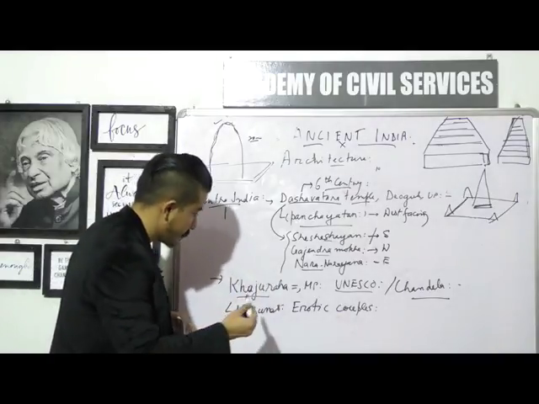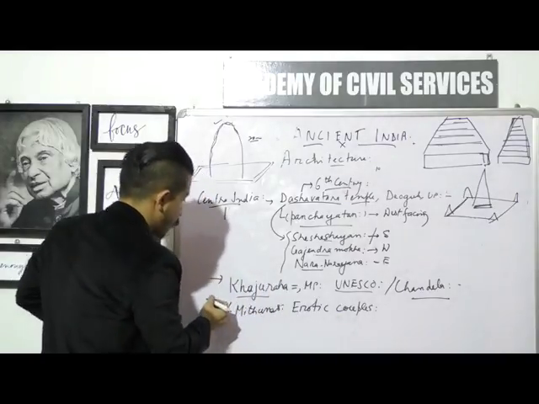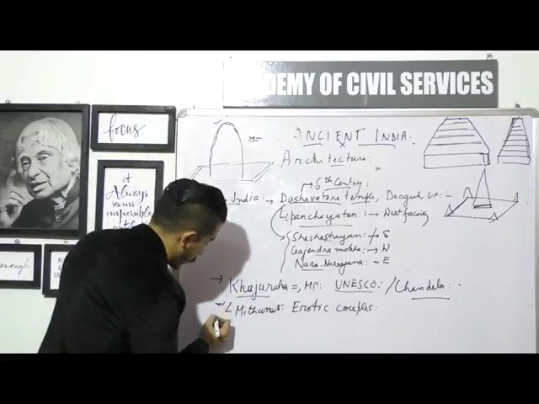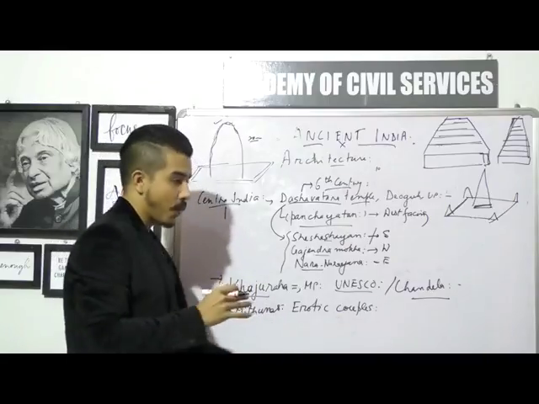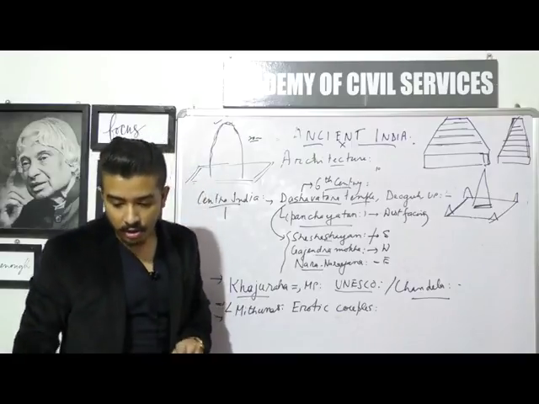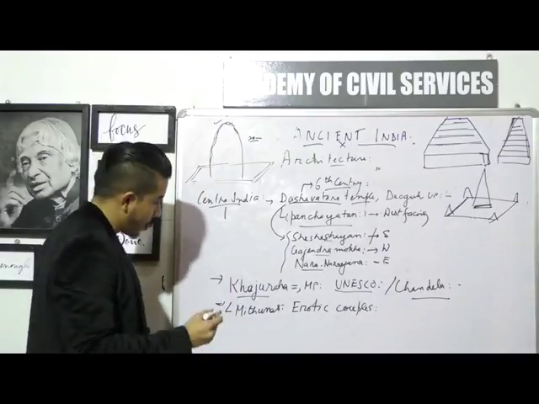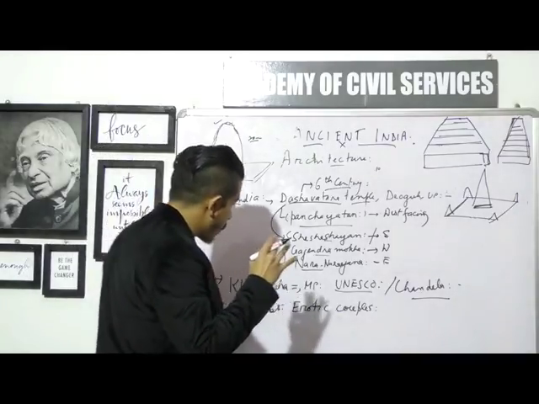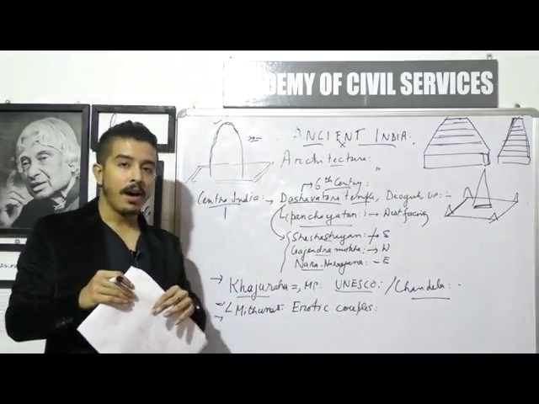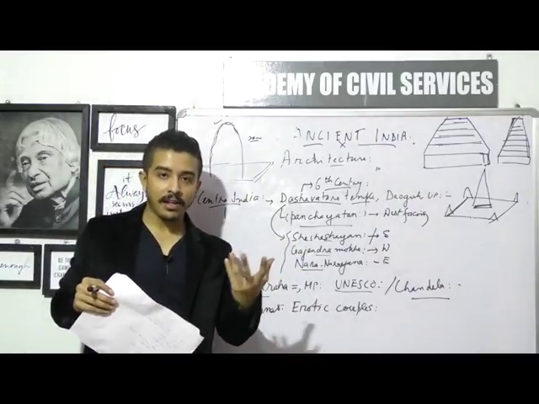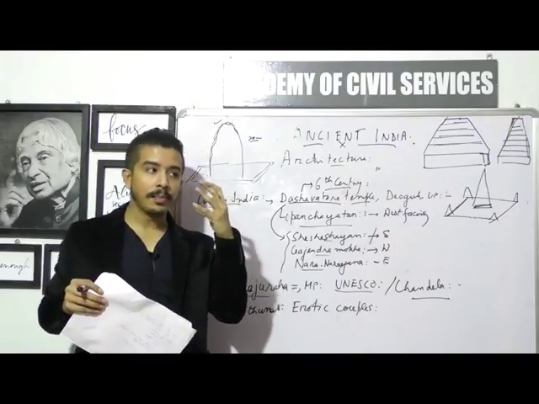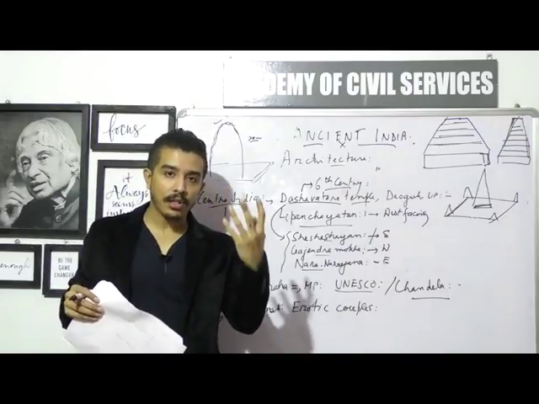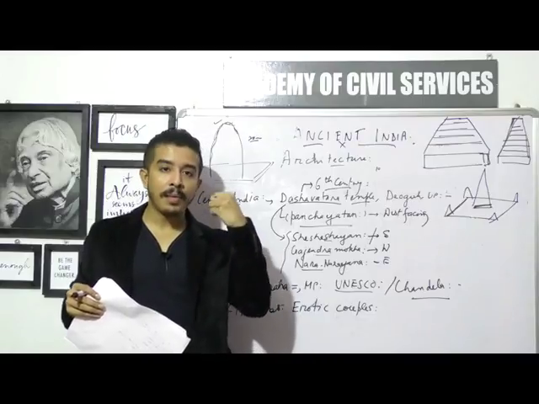Apart from the Khajuraho temples, which are found here, there were also some Jain temples found in Khajuraho as well, and the Jain temples are known as the Chosnath Yogi temple. So whenever we try to read about any particular place from the point of view of art and architecture, we need to know whether they were just focusing on Buddhist art, just on Hindu art, or a mixture of both.